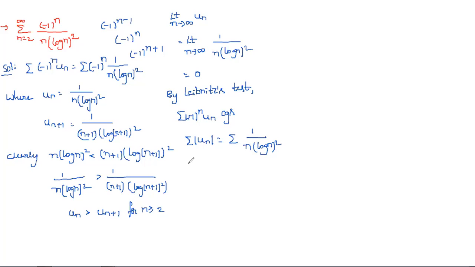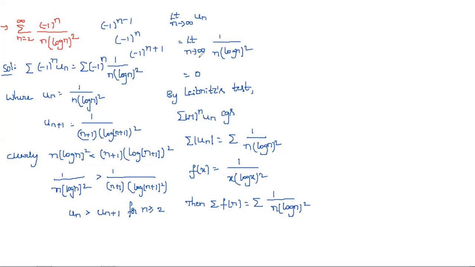First you need to take f(x). Let f(x) equal 1/(x(log x)^2). Then summation f(n) is equal to summation 1/(n(log n)^2).